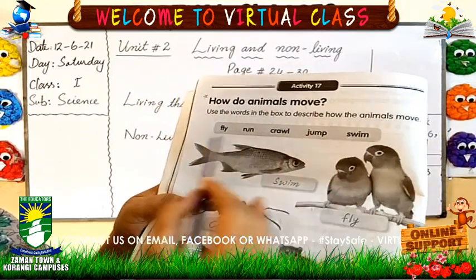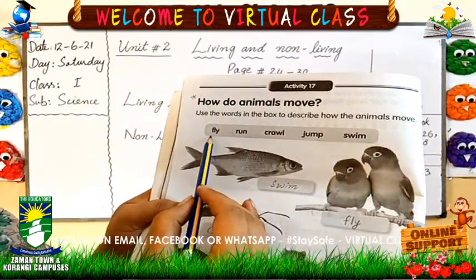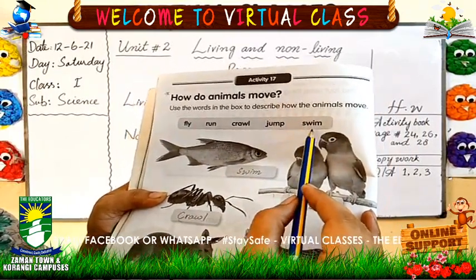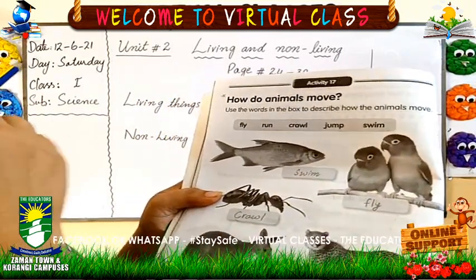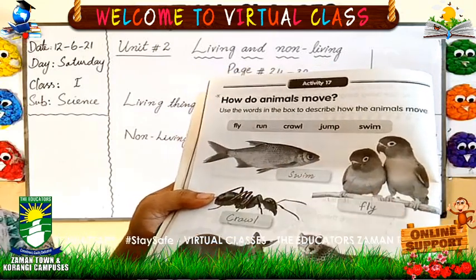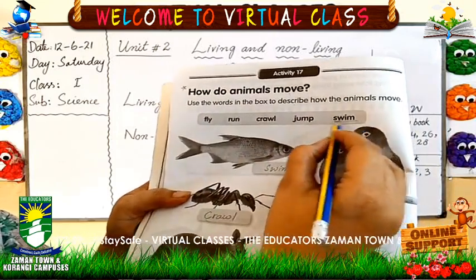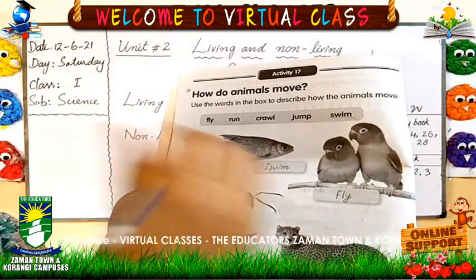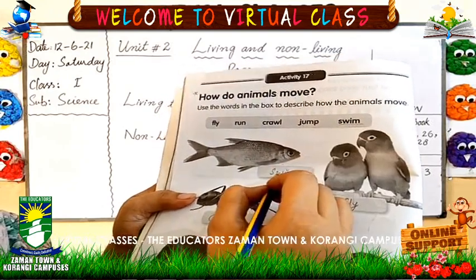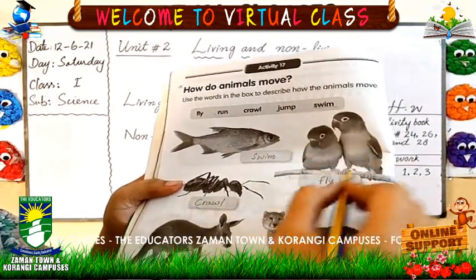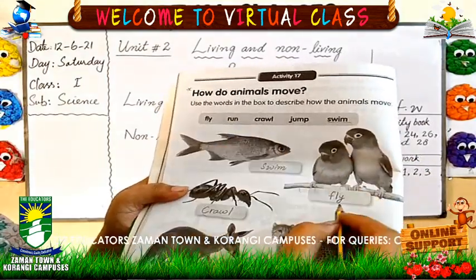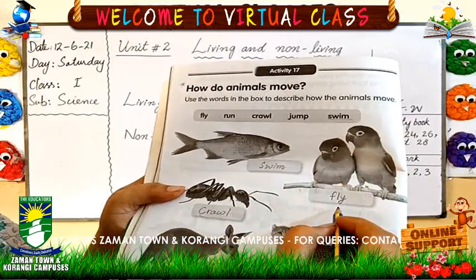You have some words in the box: fly, run, crawl, jump, swim. Now you will write the correct word in front of these pictures. Just like fish. Fish can swim in the water. So you will write the spelling of swim here. What is the spelling of swim? S-W-I-M, swim. Write your correct spelling. The next one, you can see beautiful parrots. Parrots can fly. You know, all the birds can fly. So you will write the spelling of fly here. What is the spelling of fly?